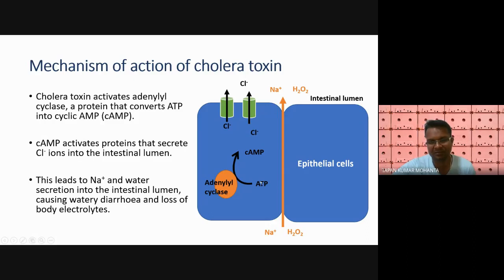It converts ATP into cyclic AMP. So ATP is the energy house of the body, you know, and this ATP gets converted to cyclic AMP. ATP stands for adenosine triphosphate and AMP stands for adenosine monophosphate.